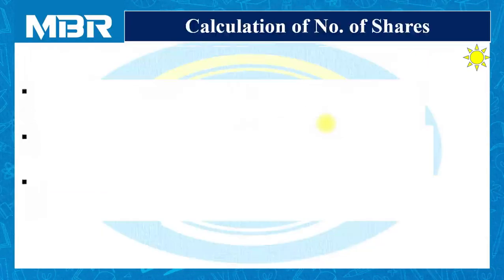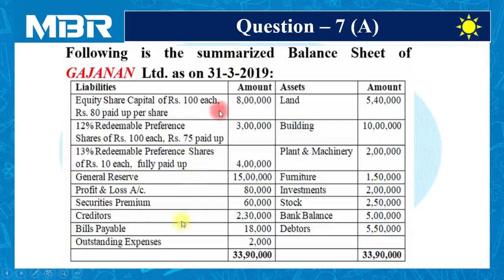Next and most important calculation. It is all about numbers of shares. If you refer to the balance sheet given in our question, numbers of shares are not given. Equity share capital of rupees 100 each, rupees 80 paid up per share, total 8 lakhs. But numbers of equity shares are not given.